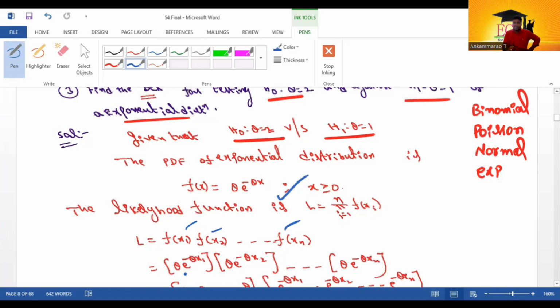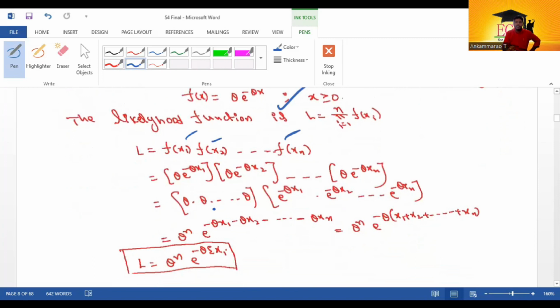f of x1 means theta into e power minus theta x1, f of x2 means theta into e power minus theta x2, and so on, f of xn means theta into e power minus theta xn. Theta into and so on, theta power n. If base is equal, power should be added: e power minus theta x1 minus theta x2 and so on minus theta xn. Here the common point is minus theta. So minus theta into x1 plus x2 and so on plus xn. Here it is written as theta power n into e power minus theta into summation xi.